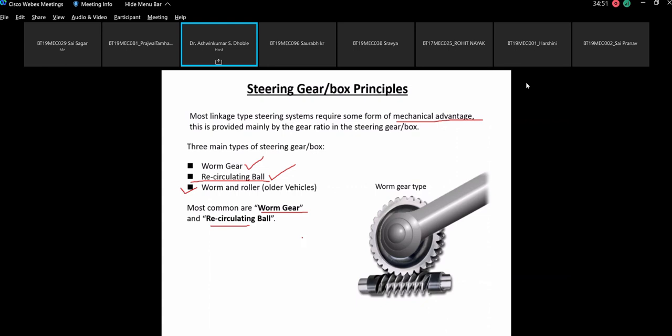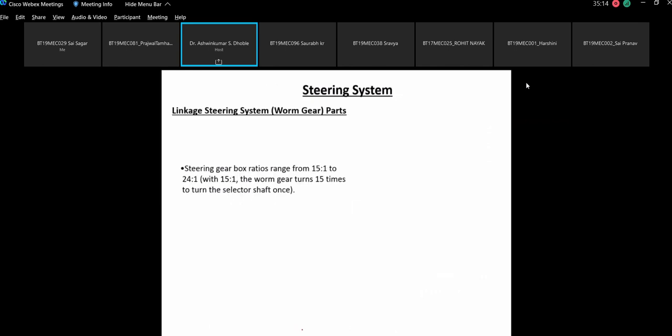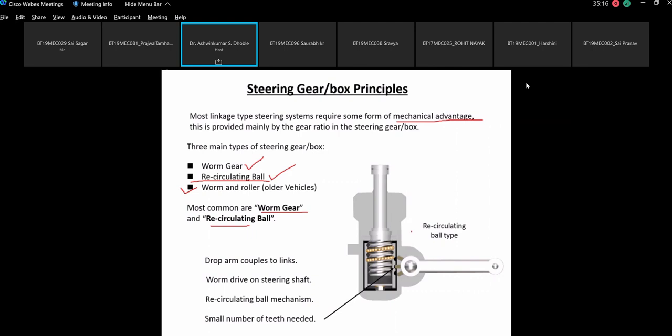That is the first thing. Second thing, the damping is not good compared to the recirculating ball type. Okay, so drop arm and couples to the, that is okay. Worm drive on steering shaft. Now this is the recirculating ball type. Here a small number of teeth are needed. These balls are basically recirculating in this particular power screw, which gives the advantage of a power screw which you use for lifting heavy weight.